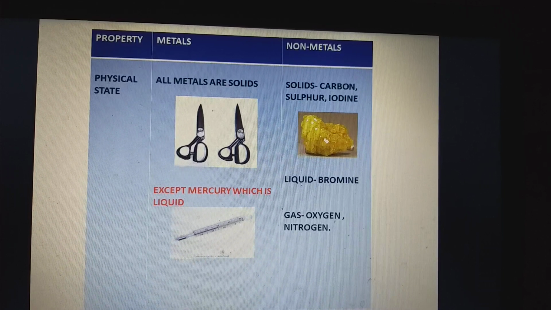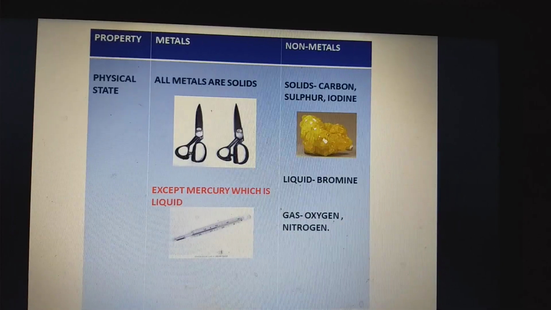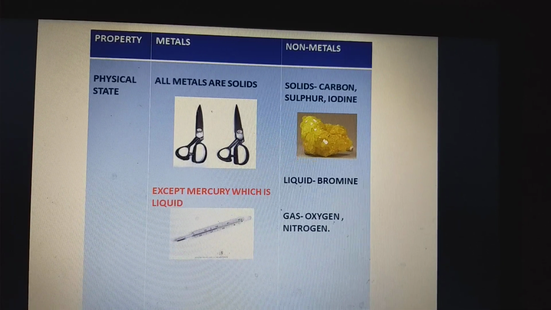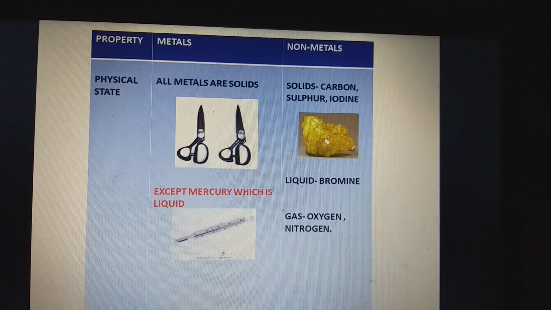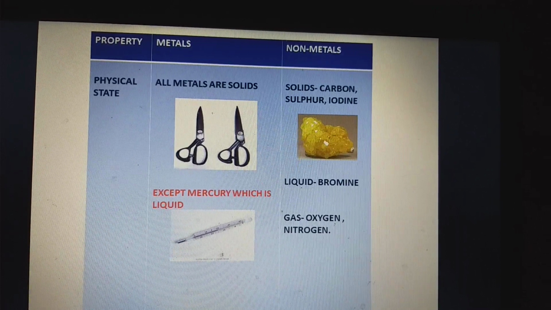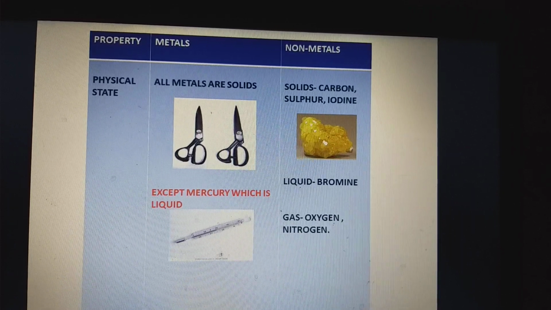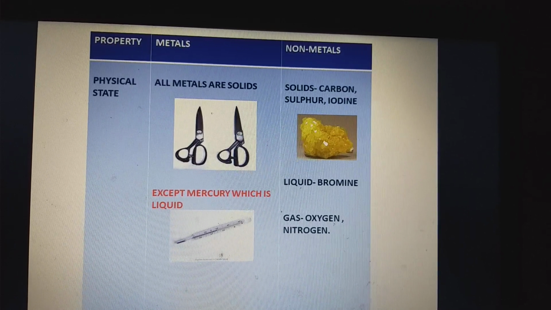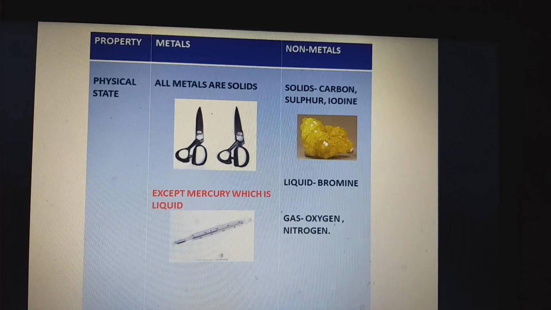All metals are solid at room temperature. You have seen your parents wearing ornaments made up of gold and silver. They are in which form? Solid. Very good. Students, you can see a scissor which is made up of iron. It is in which form? Solid. All metals are solid except mercury, which is liquid.